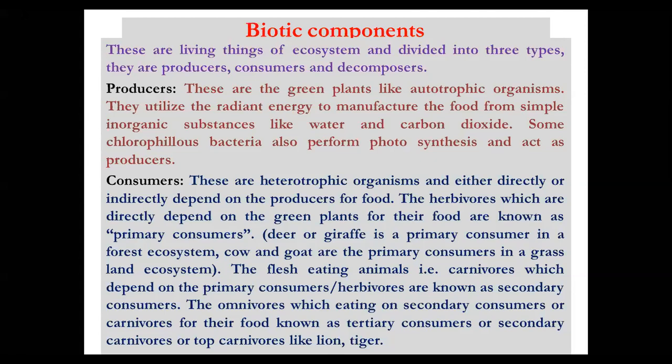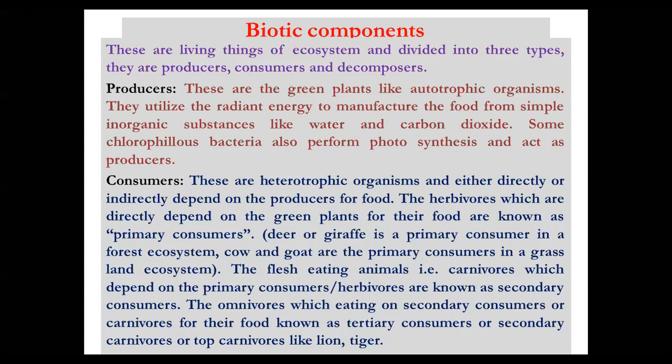The second one is the consumer. Consumer means what? They directly depend on the producers. So these are called heterotrophic organisms, right? They directly or indirectly depend on the producers. As per their food habits, they are classified into three categories: primary consumer, secondary consumer, and tertiary consumer.